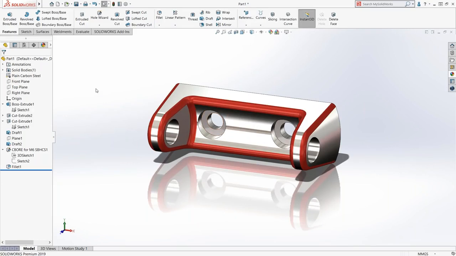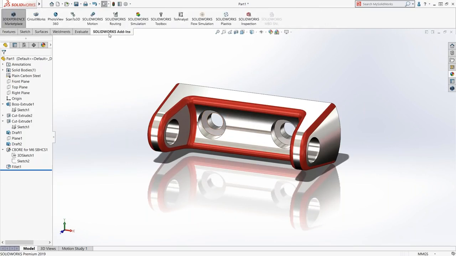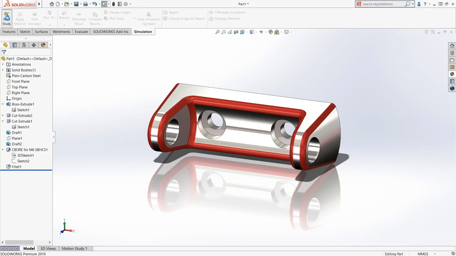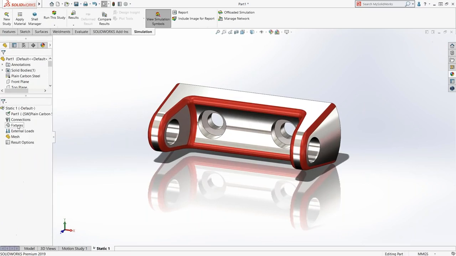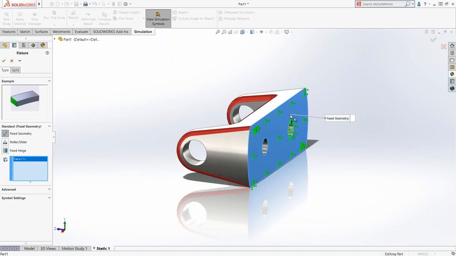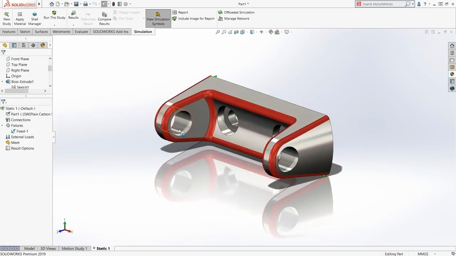Next thing we ask you to do is a simulation. So you can use SolidWorks Simulation or Simulation Express. All we ask for is what is the factor of safety. So either one of those will work and give you a factor of safety. So I'm going to use SolidWorks Simulation. Create a new study. Just a static study is fine. We're going to hold this part by adding fixed geometry to that back face as we defined it. And then we'll apply a load to these two faces right here and here, and those are going to be a force. Just apply a force.